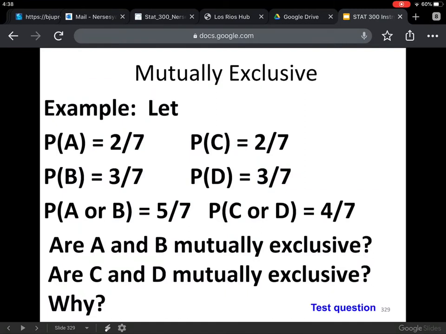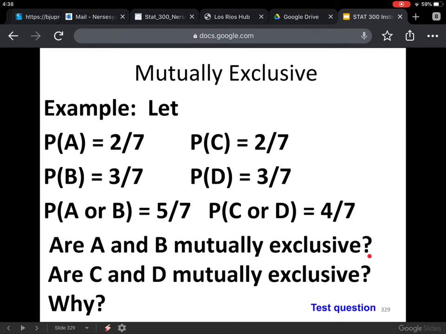Okay. So a question that could be asked, and you should assume that I can ask something to this extent on the test or quiz. Let probability of A, there's two different events here, or two different things that are happening into the two columns. Let probability of A be 2/7, probability of B be 3/7, and probability of A or B be 5/7. And the question is, are A and B mutually exclusive, right?